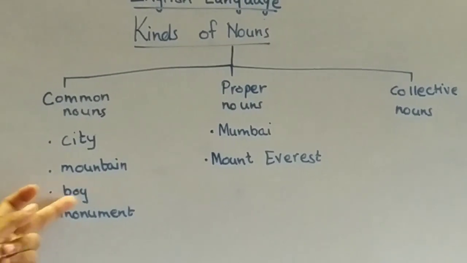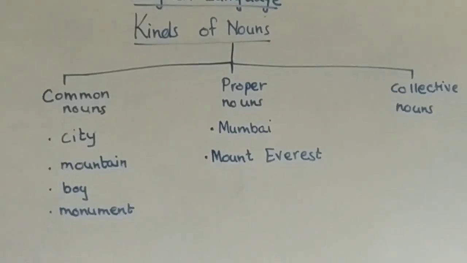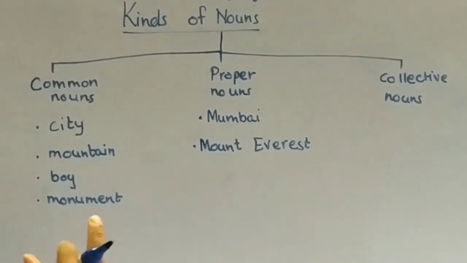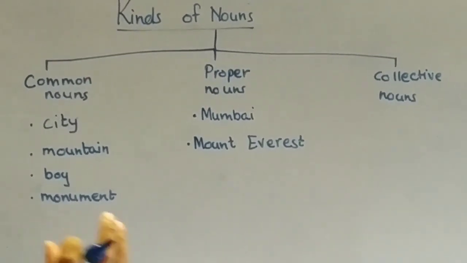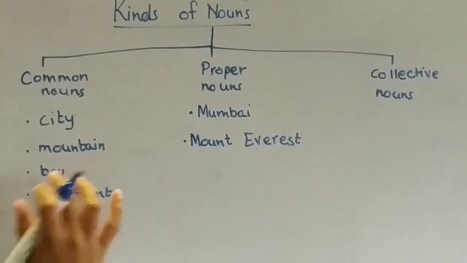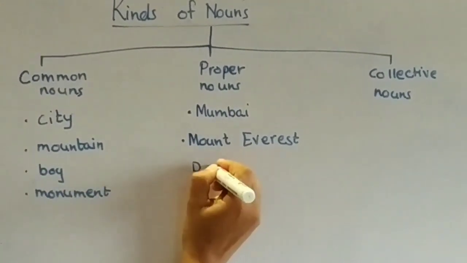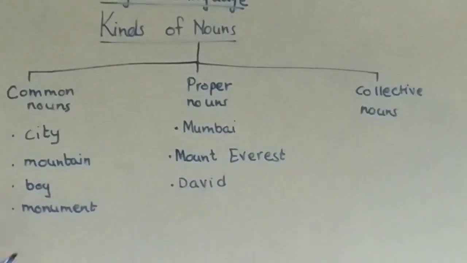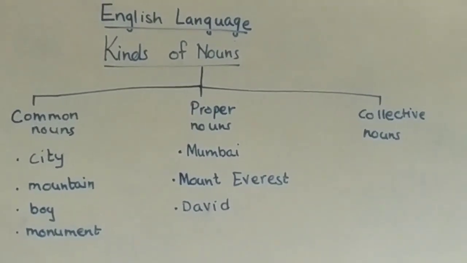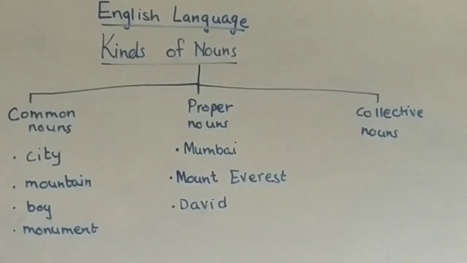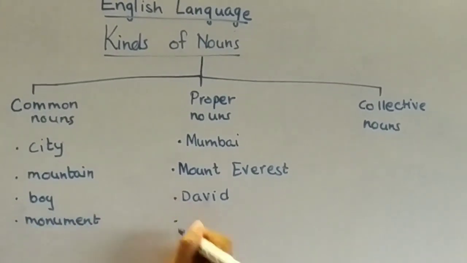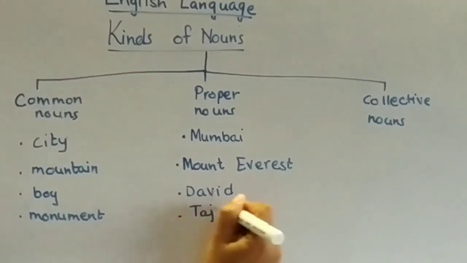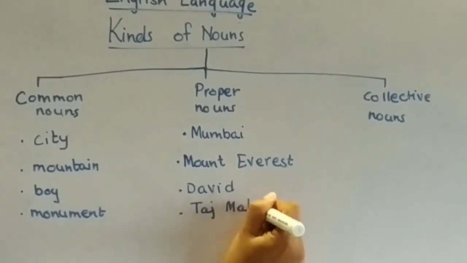Another thing, in general when we talk: boy. But which boy? In general we are talking. But if a boy has a specific name, that is a proper noun. For example, David. Monument. Which monument? Special name given to that monument, for example, Taj Mahal.